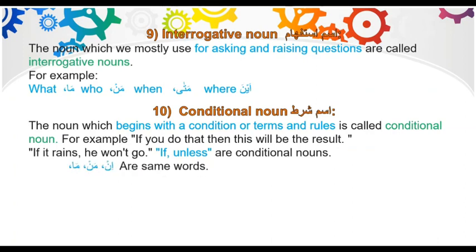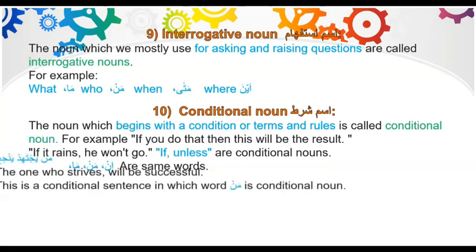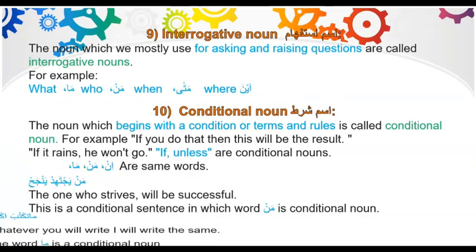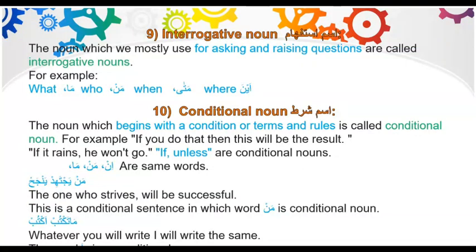In, man, ma are same words. Man yajtahid yanjah. The one who strives will be successful. This is a conditional sentence in which the word man is the conditional noun. Ma taktub aktub. Whatever you will write, I will write the same. The word ma is a conditional noun.